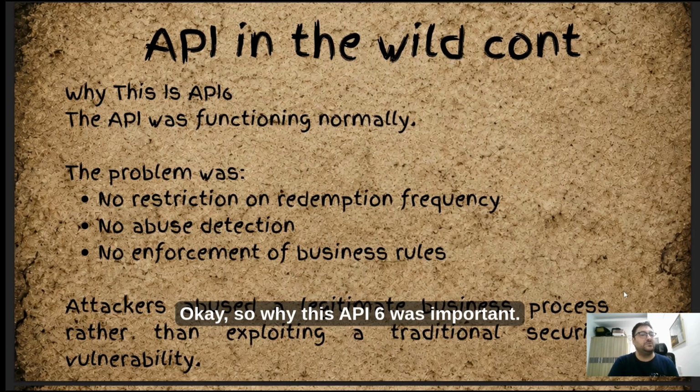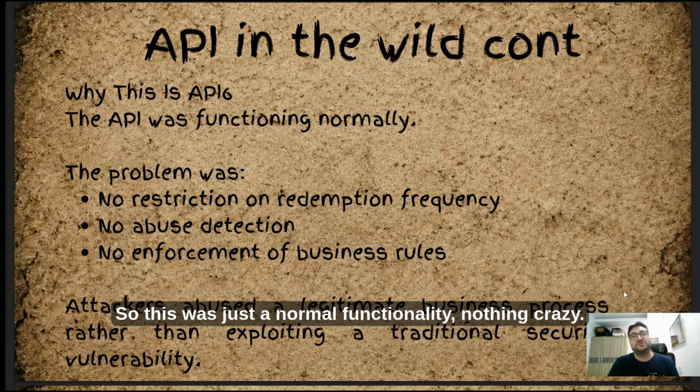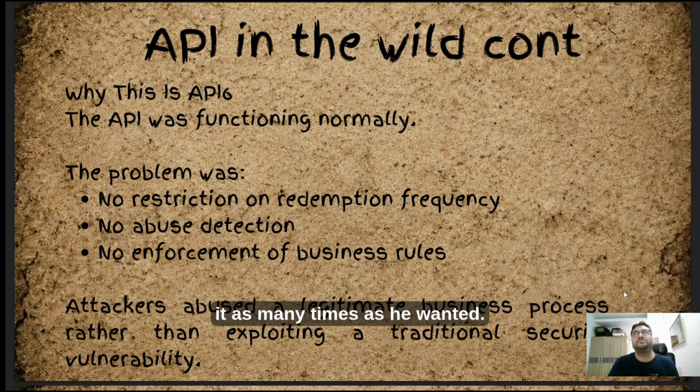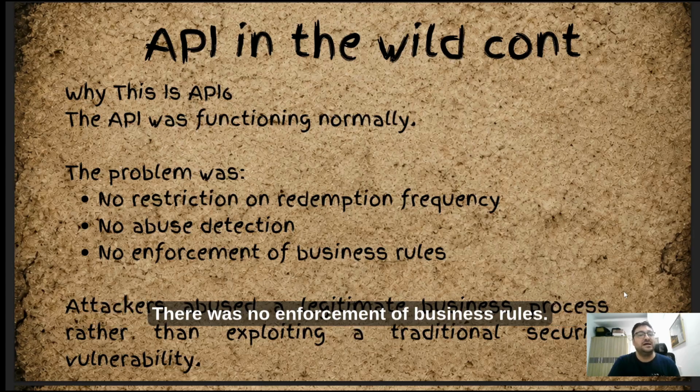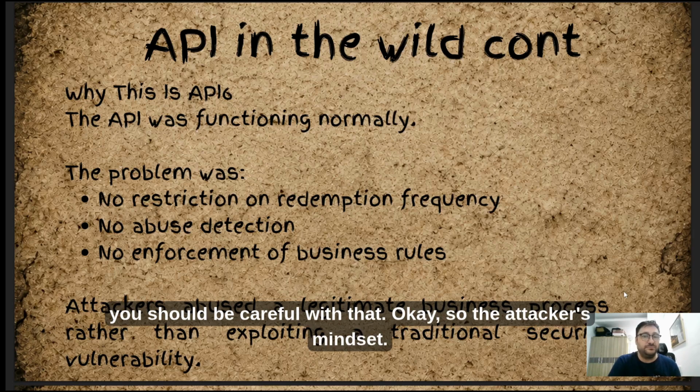Okay, so why was this API 6 important? This was just normal functionality, nothing crazy, but there were no restrictions on redemption frequency. So he was able to abuse it as many times as he wanted. They didn't have abuse detection in place. There was no enforcement of business rules, so he could just do whatever he wanted, right? So again, he didn't perform some magical hack. He just abused the system that they created. So that should give you some idea of how you should be careful with that.